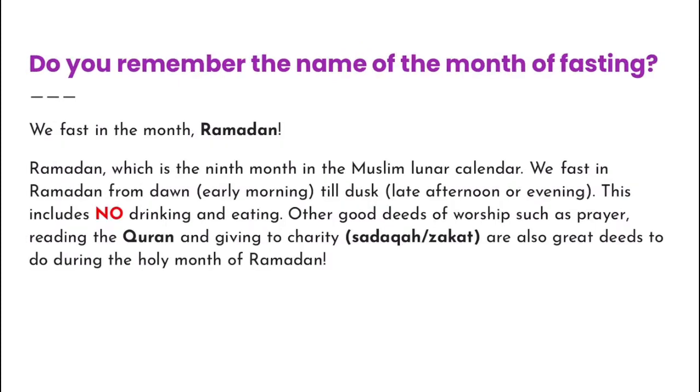Do you remember the name of the month of fasting? We fast in the month Ramadan. Ramadan, which is the 9th month in the Muslim lunar calendar. We fast in Ramadan from dawn, early morning, till dusk, which is late afternoon or evening. This includes, as is highlighted in red, no drinking and eating until dusk. Other good deeds of worship such as prayer, reading the Quran, and giving charity, Sadaqa, are also great deeds to do during the holy month of Ramadan.